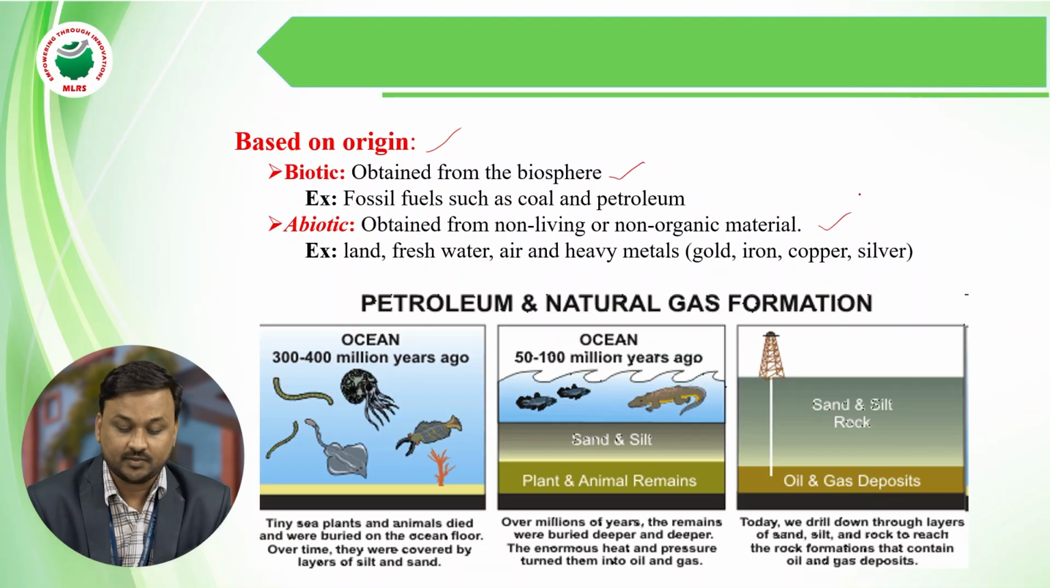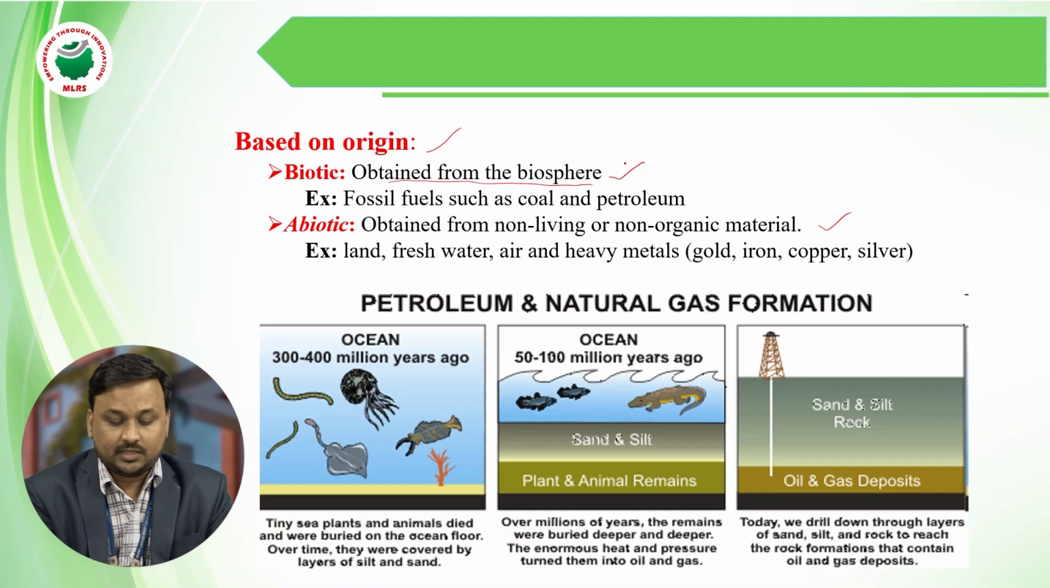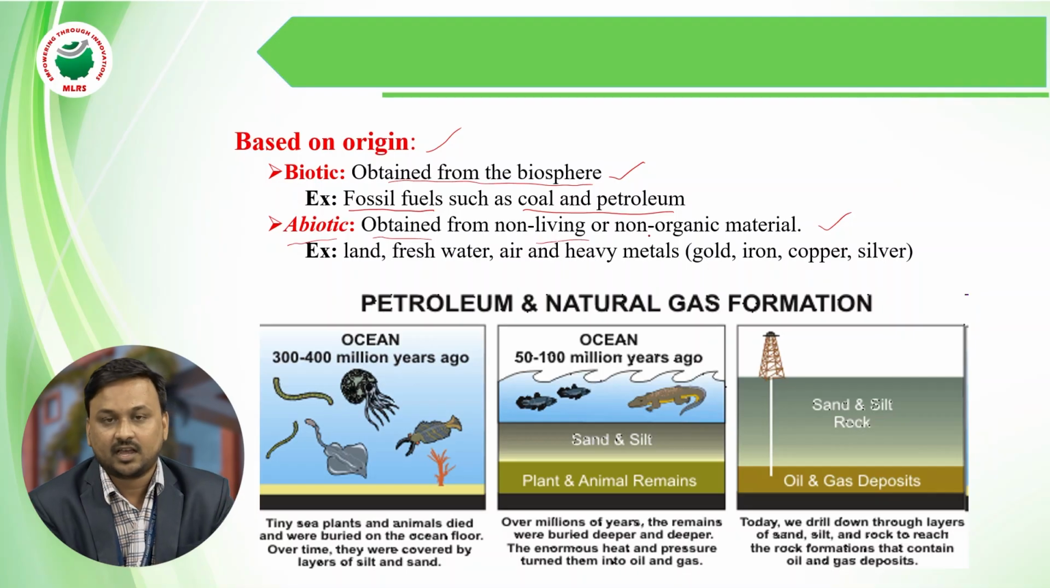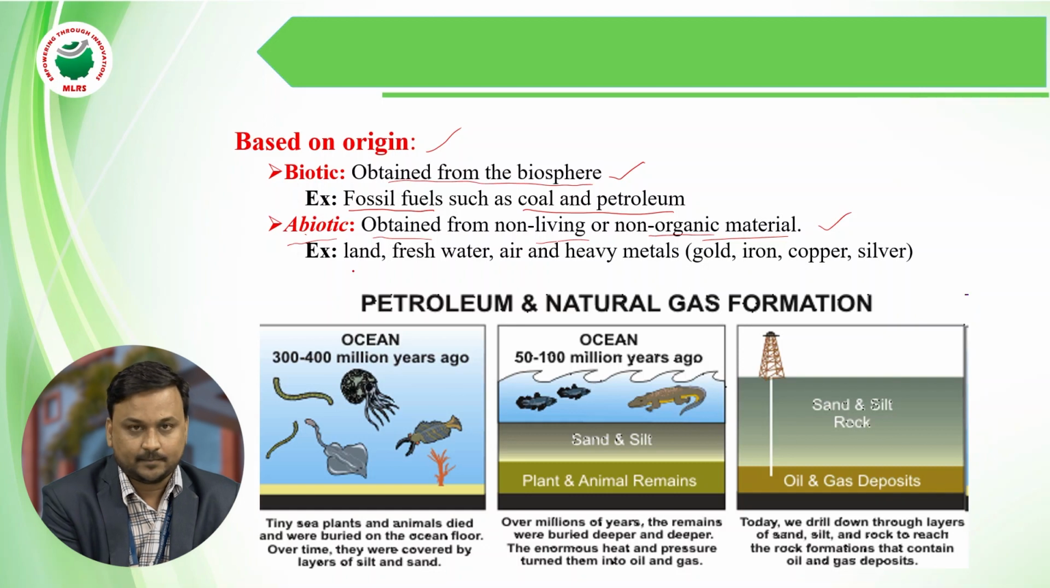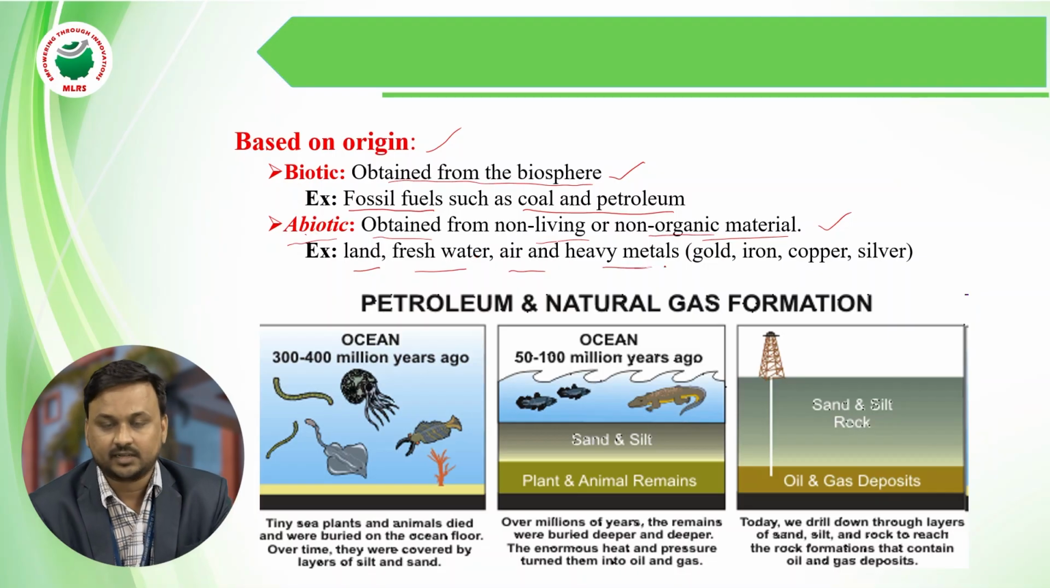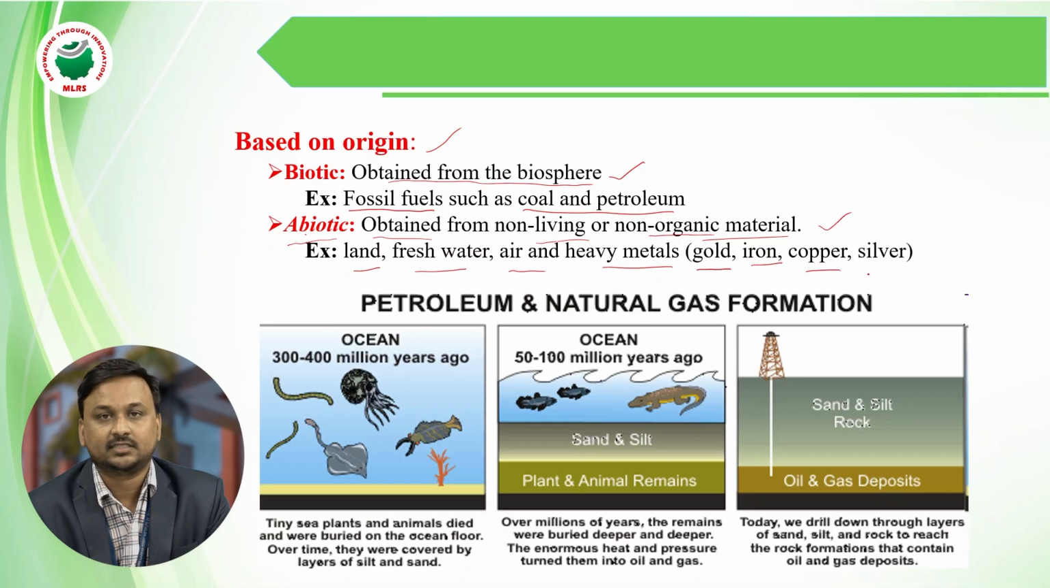Biotic means living, that means obtained from the biosphere. The examples are fossil fuels such as coal and petroleum. And abiotic means non-living, that means obtained from non-living and non-organic materials. Abiotic examples are land, fresh water, air and heavy metals, that means examples like gold, iron, copper and silver.